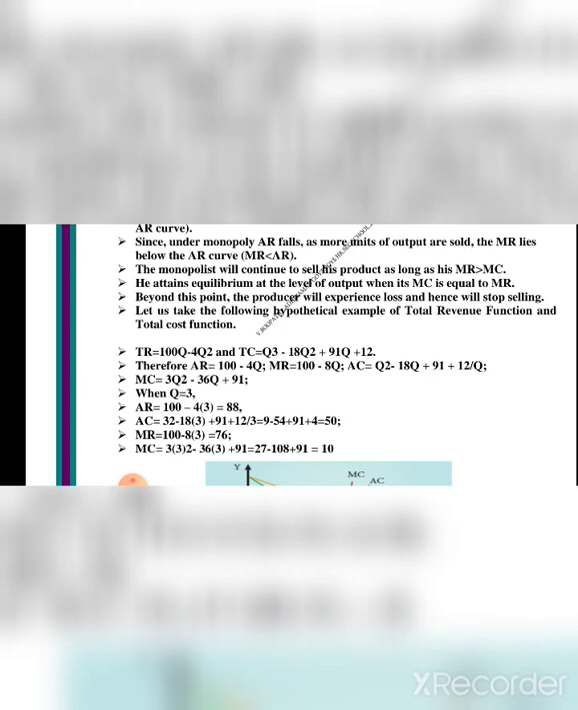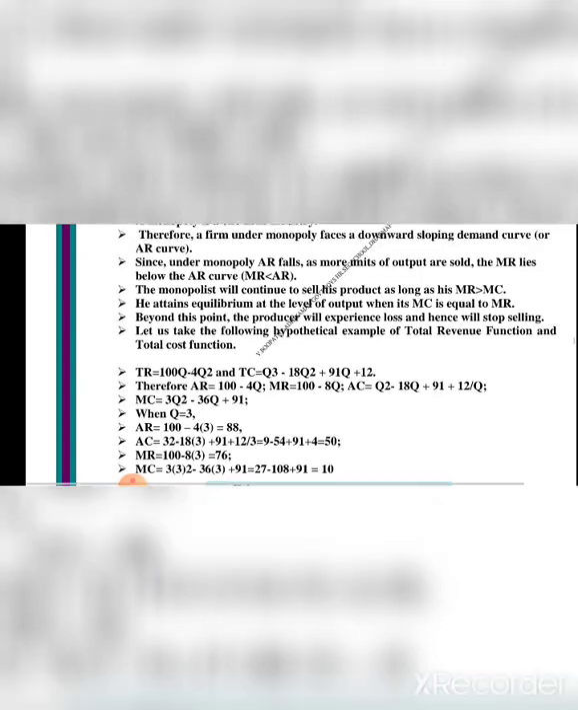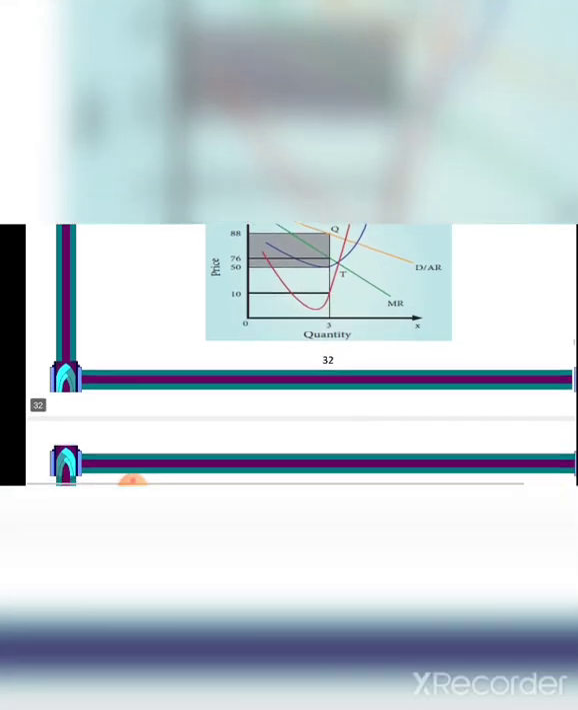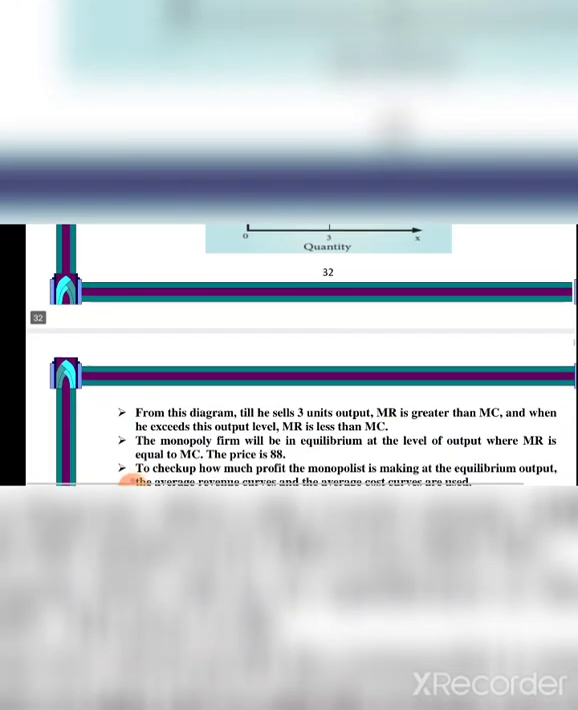And MR is equal to 100 minus 8 into 3, is equal to 76. MC is equal to 3 into 3 squared minus 36 into 3 plus 91: 27 minus 108 plus 91. This calculation we must do. This is the sum given for the calculation of price and output determination under monopoly. So we must do this sum. And next you will draw the diagram. And then you will give the explanation for the diagram.